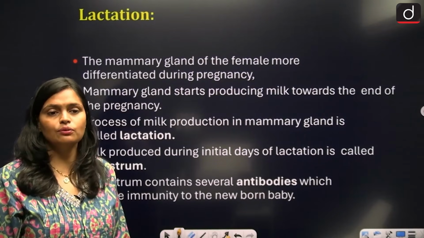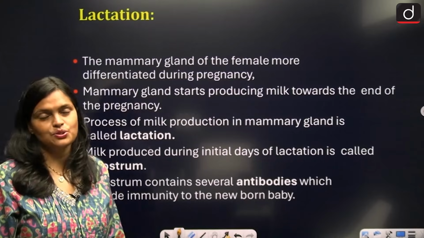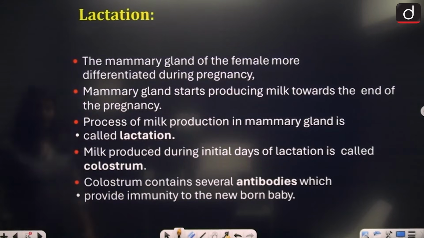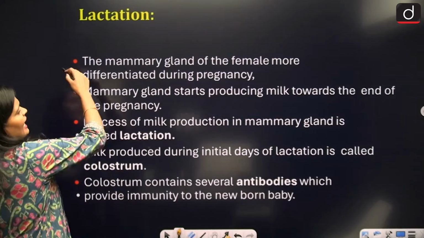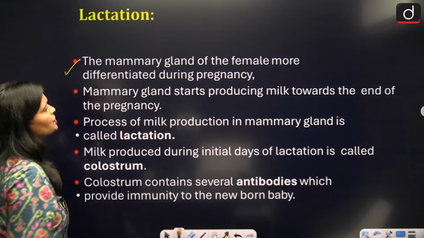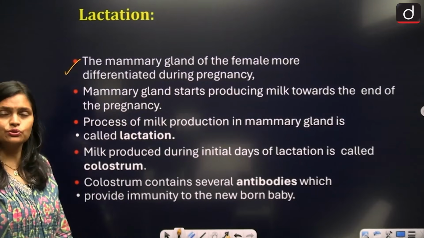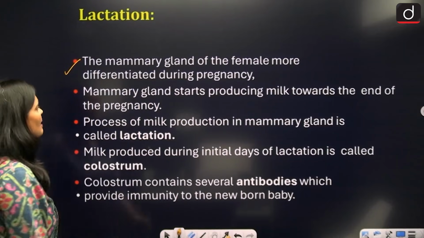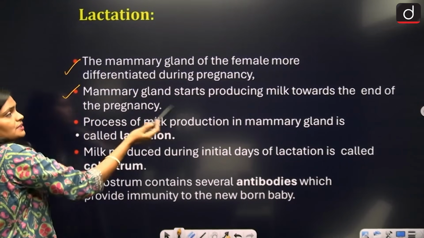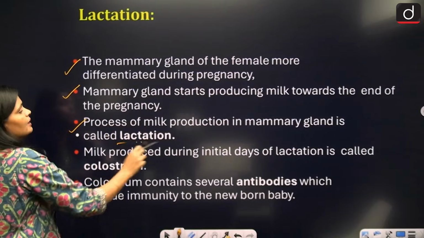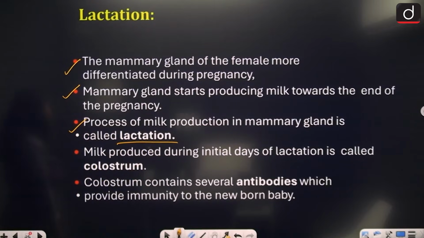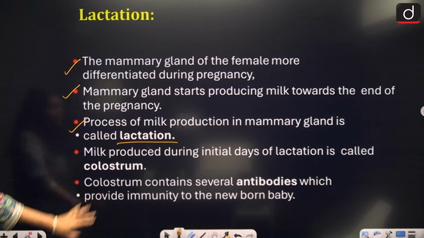Right, now let's have a lactation. Lactation, basically the mammary gland of the female more differentiated during pregnancy. So we have already done with the mammary glands. Mammary glands produces milk. Process of milk production after the delivery is called lactation.